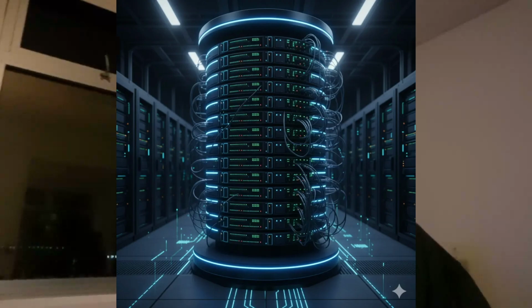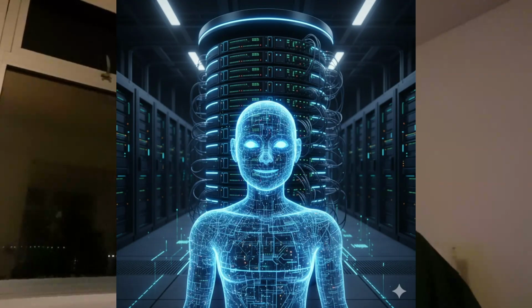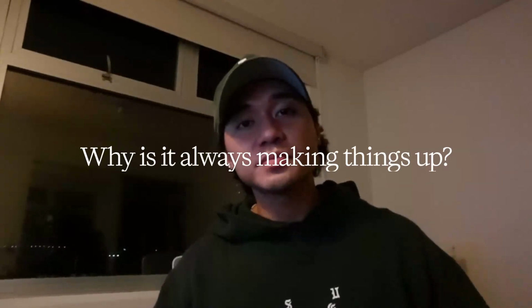So I work as an AI engineer making chatbots for real projects, and there's something that I see quite frequently. There are people who come to us with a database and they want to put some kind of AI interface in front of it. It sounds simple, but they always ask, why is it always making things up? So that's the problem. It's hallucinating. Understanding why this happens is the first step to fixing it.